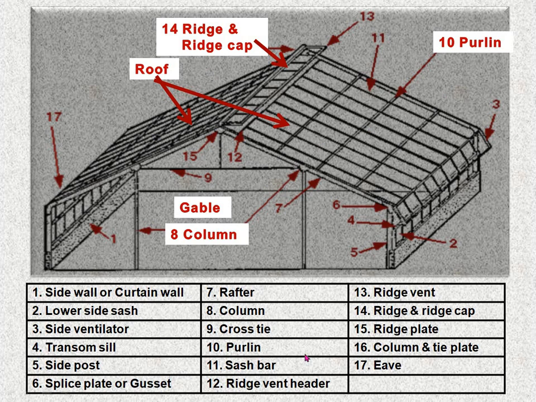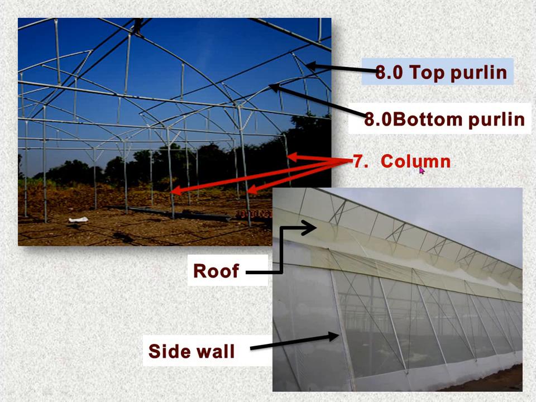Various parts are given. You can see what these numbers indicate, which parts they indicate. Accordingly, this is the column. This is the purlin. There are two types of purlin, top purlin as well as bottom purlin. This is the bottom purlin, and at the upper level there will be the top purlin. The purpose of the purlin is to provide support to the covering material frame.